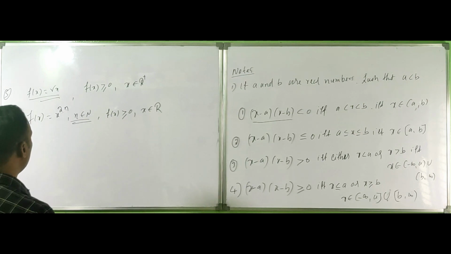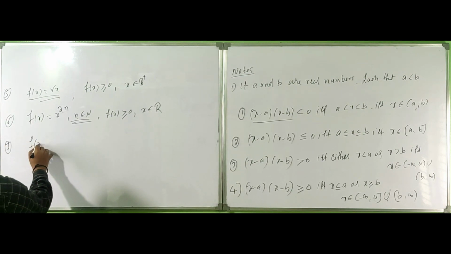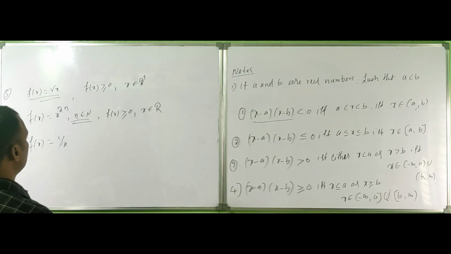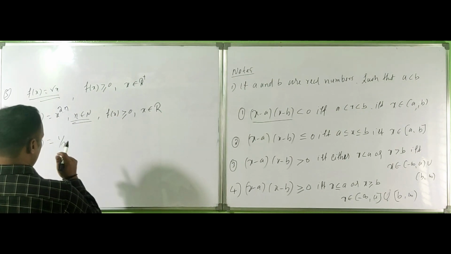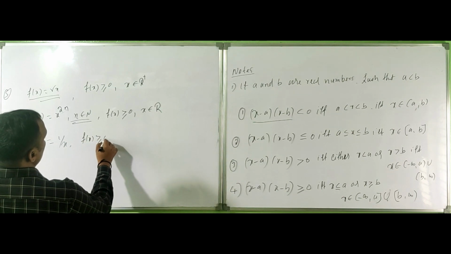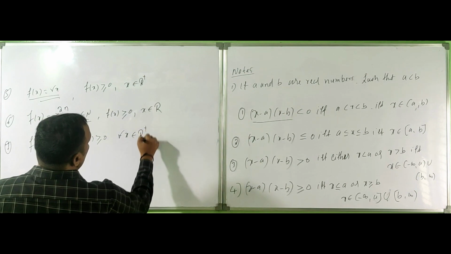The seventh one: f(x) = 1/x, then f(x) is greater than 0 for all x belongs to R plus.